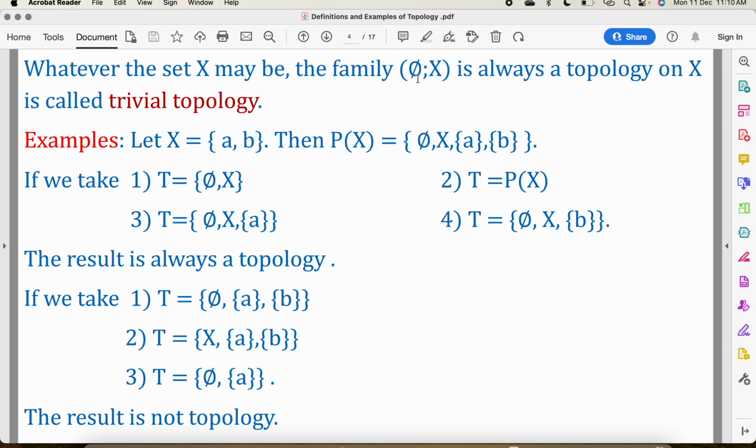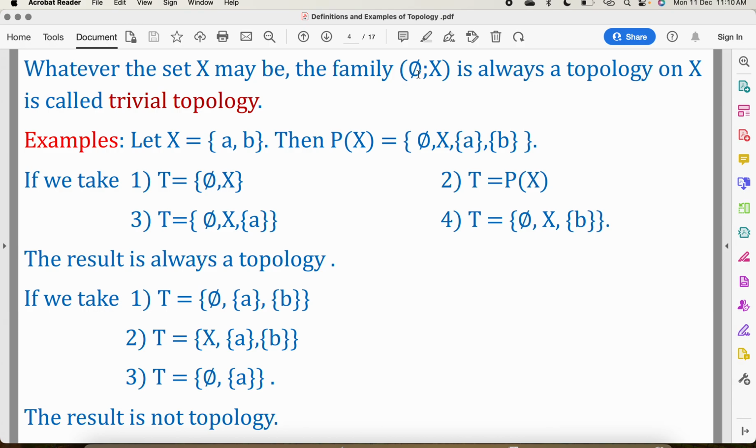First property is phi and X belong to T. So here phi belongs to T and X belongs to T if we denote it by T. The second property is if A and B belong to T, then A intersection B also belongs to T. Here it has only two elements, phi and X, and intersection of phi and X is phi, which belongs to this set.